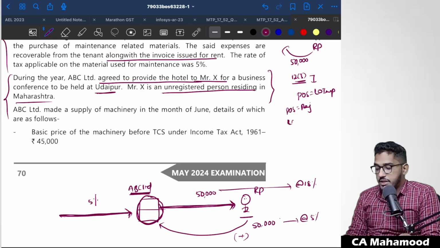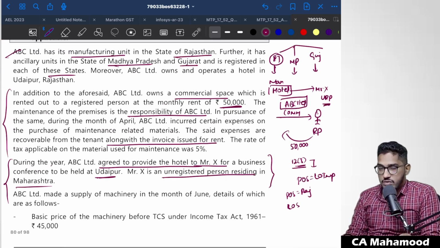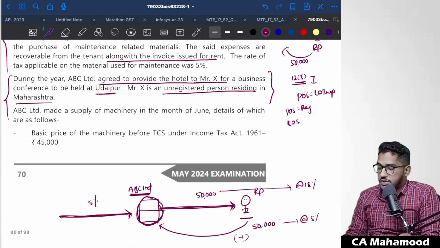What is the location of the supplier? ABC Limited is located in Rajasthan only, no? In Rajasthan only they have the hotel, and in Rajasthan only they are registered. So the location of the supplier is also Rajasthan, and the place of supply is also Rajasthan. So for the purpose of providing these accommodation services, this will fall under intra-state supply.